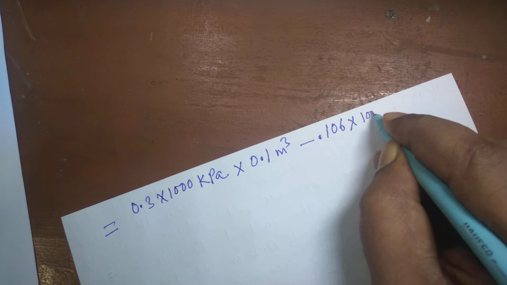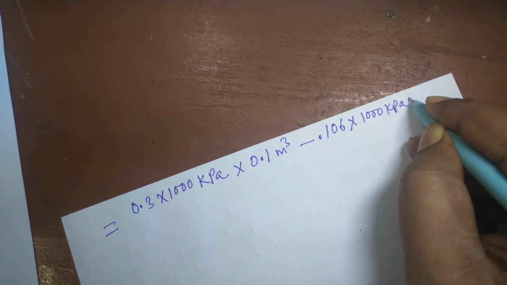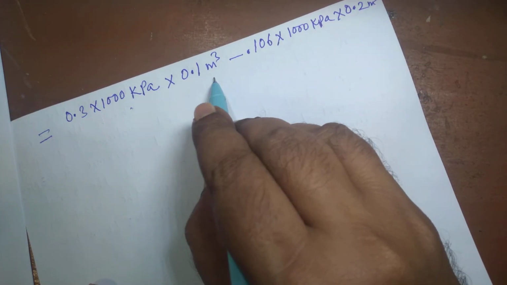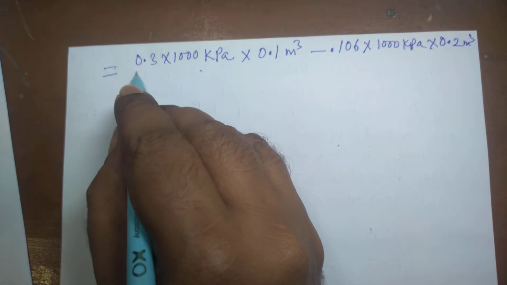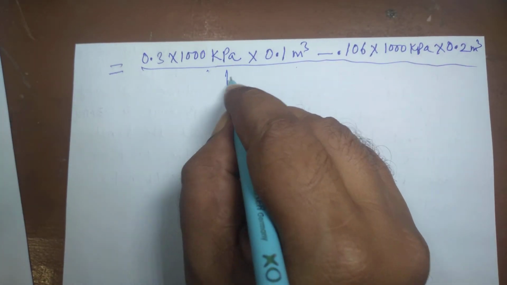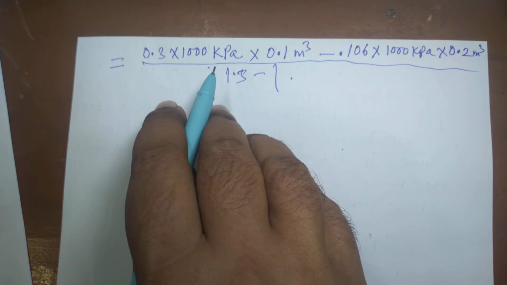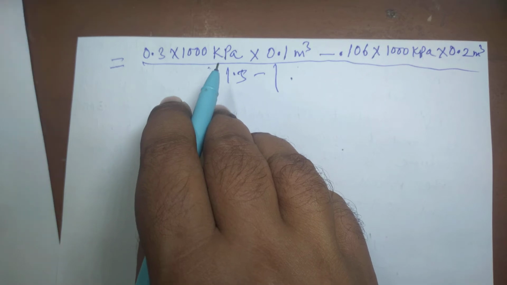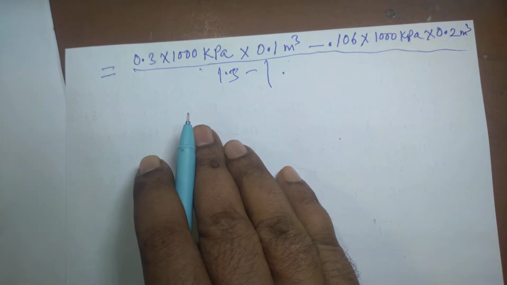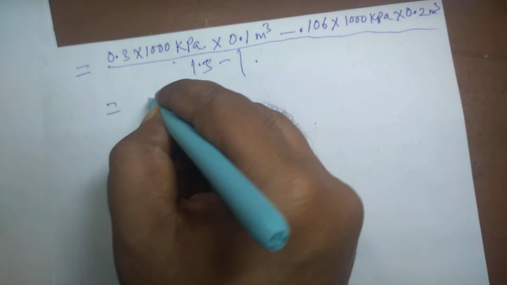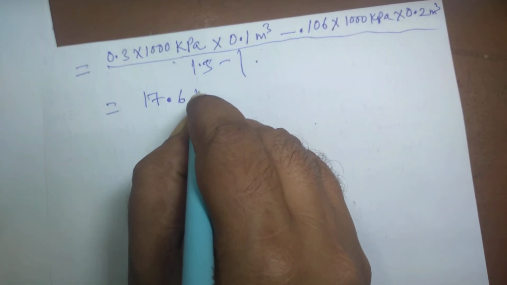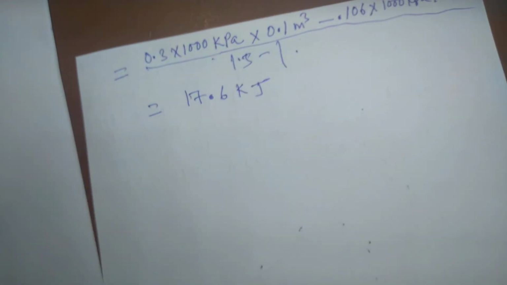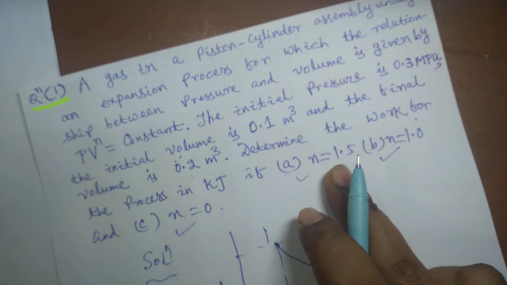0.106 into 1000 kilopascal multiplied by 0.2 meter cube. So if we multiply kilopascal by meter cube, we get kilojoule, and in the denominator we put 1.5 minus 1. So that becomes, the work done is equal to 17.6 kilojoule. So for the first bit the answer is 17.6 kilojoule.